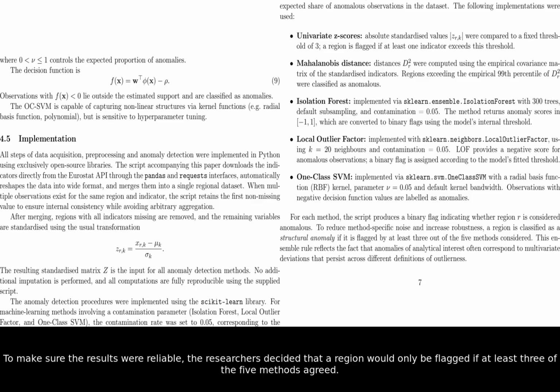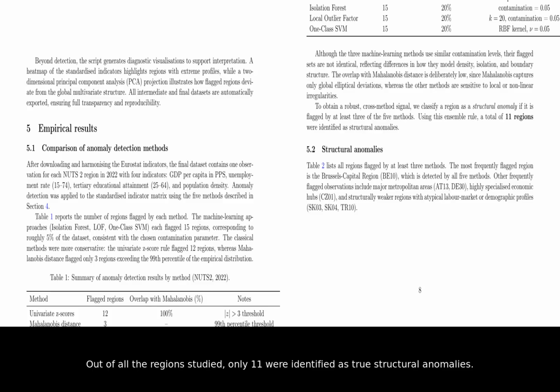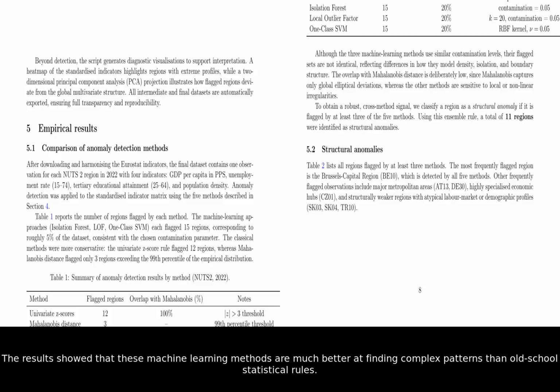To make sure the results were reliable, the researchers decided that a region would only be flagged if at least 3 of the 5 methods agreed. This ensemble rule helps filter out random noise and focuses on the most significant economic differences. Out of all the regions studied, only 11 were identified as true structural anomalies. The results showed that these machine learning methods are much better at finding complex patterns than old-school statistical rules.